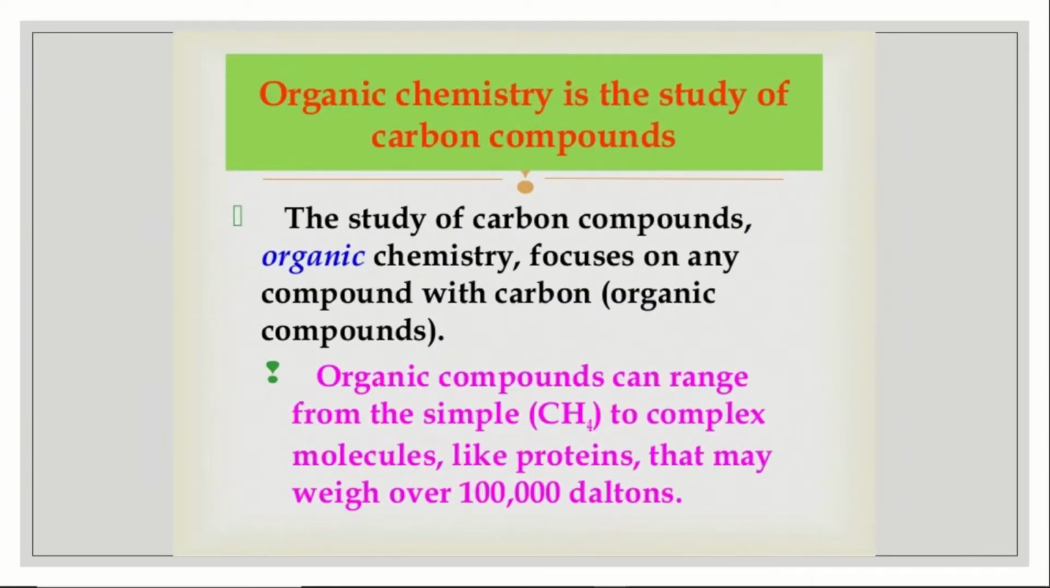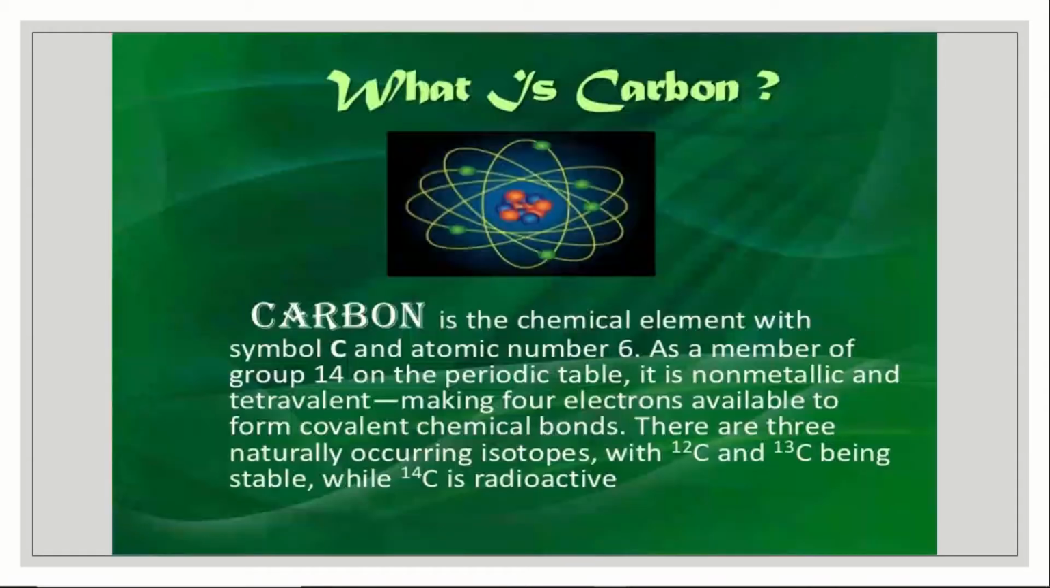Organic chemistry is the study of carbon compounds. Organic chemistry focuses on any compound with carbon, and those are referred to as organic compounds. Organic compounds can range from simple CH4, that is methane, to complex molecules like proteins that may weigh over 1 lakh daltons. By this, you might have known how carbon is important and an integral part of human and animal life.